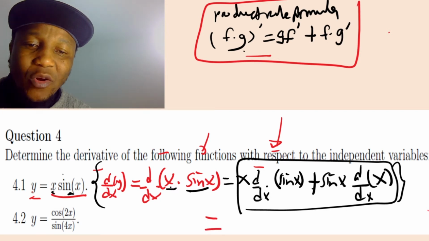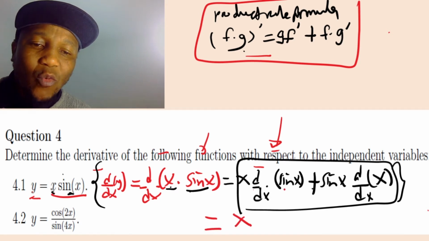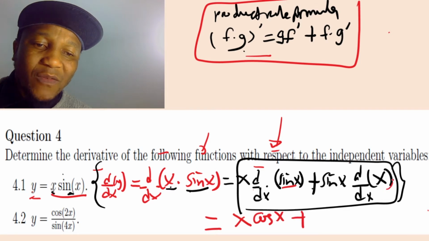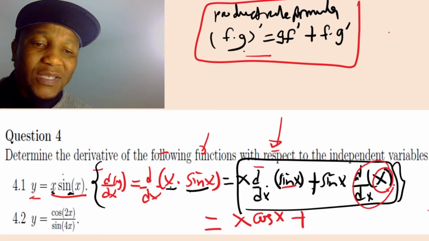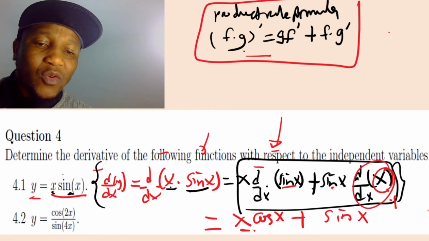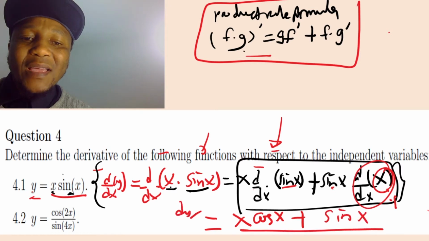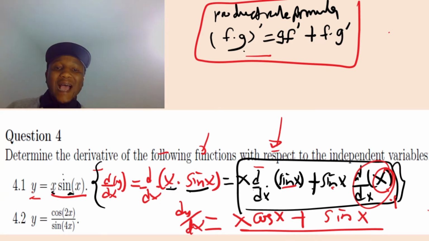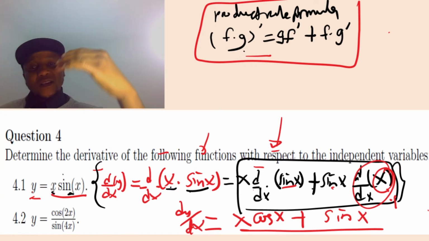So this then is going to become x, just x. When you differentiate sine, you get cos of x, plus, but when you differentiate x, you get 1. So all this stuff is going to give us 1. Sine x times 1 is equal to sine of x. So this is going to be our final answer, dy/dx. So we're done with the first question. Now we go for the second question.